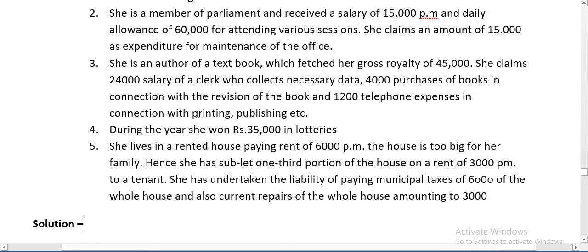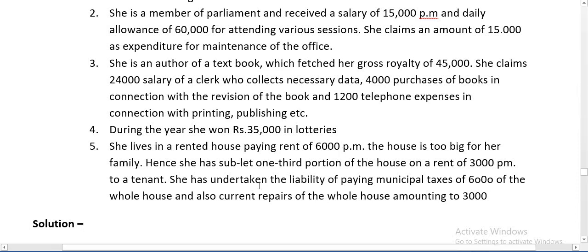Next one, she is an author of a textbook which fetches her gross royalty of 45,000. She claims 24,000 salary of a clerk who collects necessary data, 4,000 purchases of books in connection with the revision of the books, and 1,200 telephone expenses in connection with the printing, publishing, etc. Next point, during the year she won rupees 35,000 in lotteries. Last one, she lives in a rented house paying rent of 6,000 per month. The house is too big for her family.